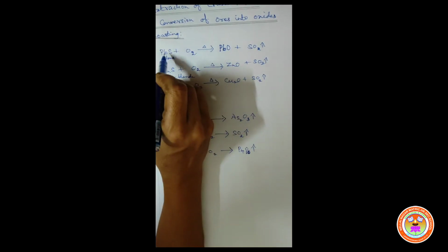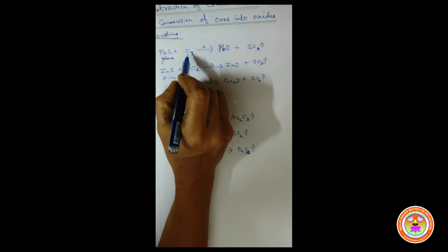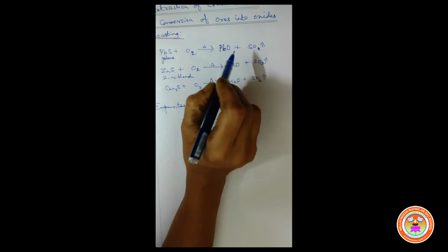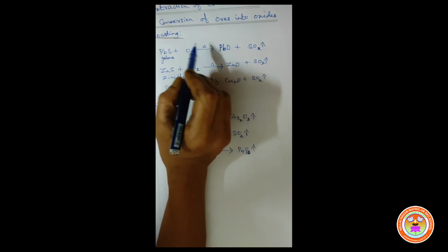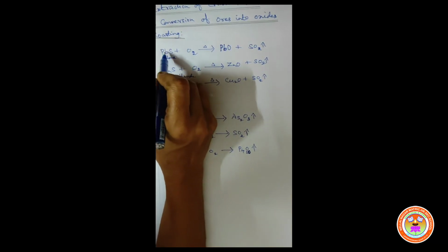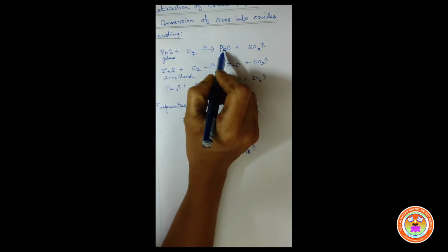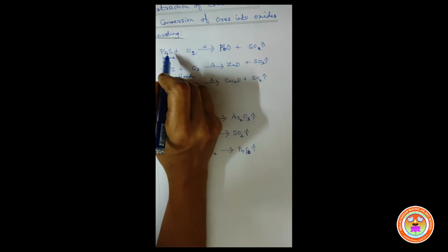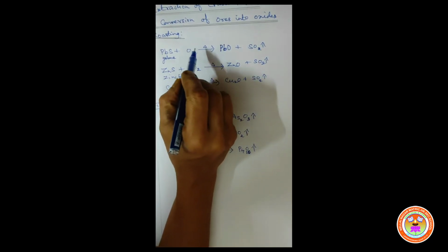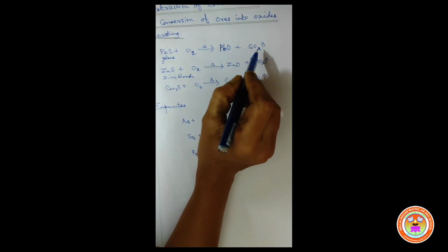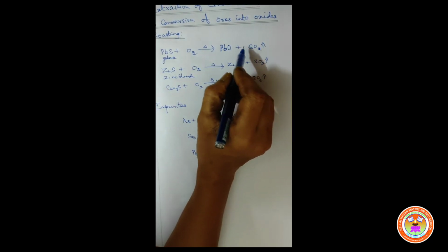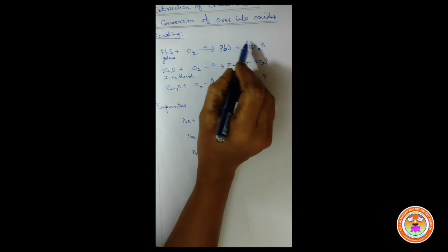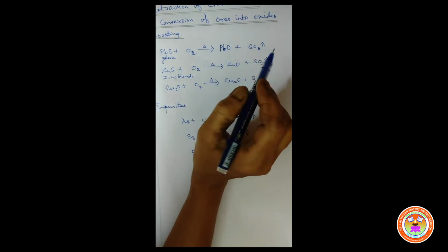First one, PbS. When PbS is heated with oxygen, it is oxidized to PbO. Balancing: on the reactant side, 1 lead, and product side also 1 Pb. The next, sulfur, 1 sulfur, 1 sulfur. Oxygen, 2 oxygen. Here on the product side, totally there are 3 oxygen atoms.